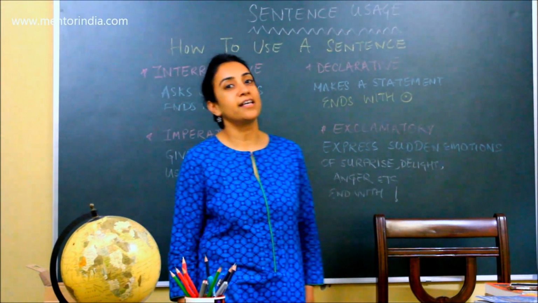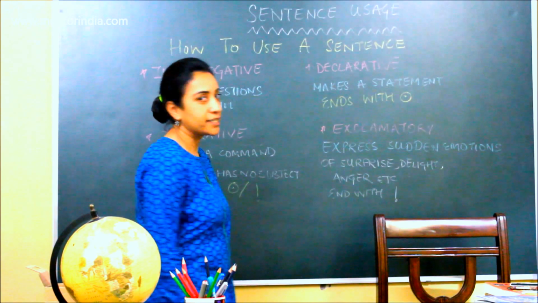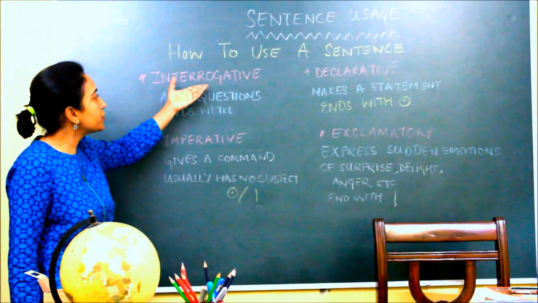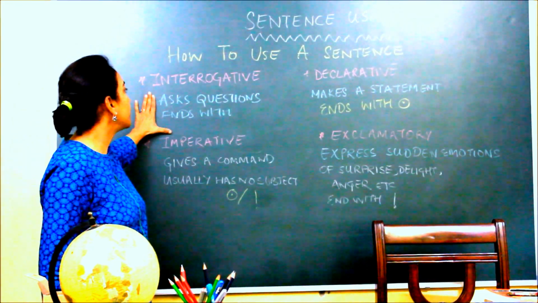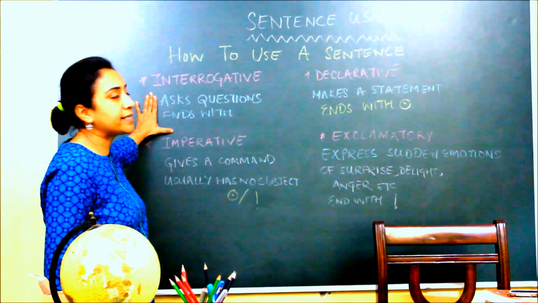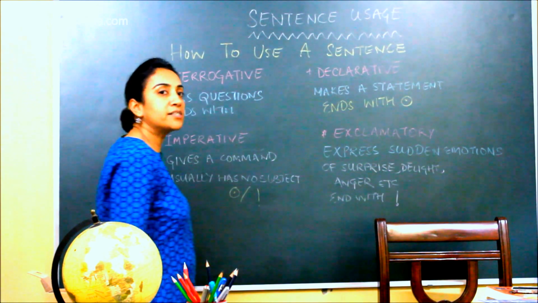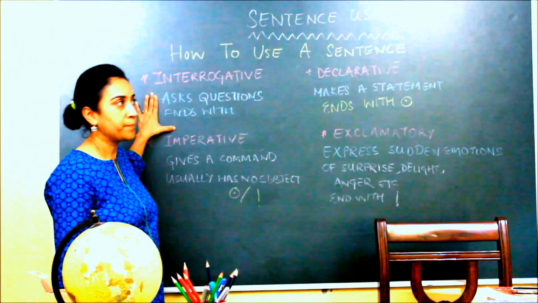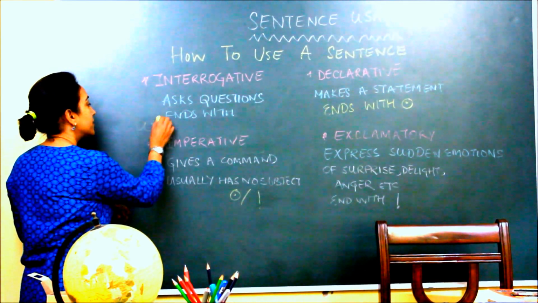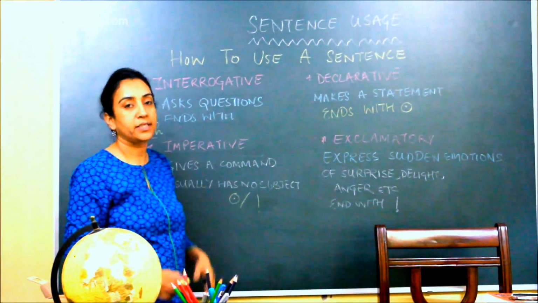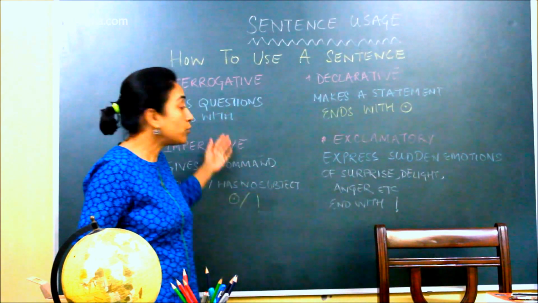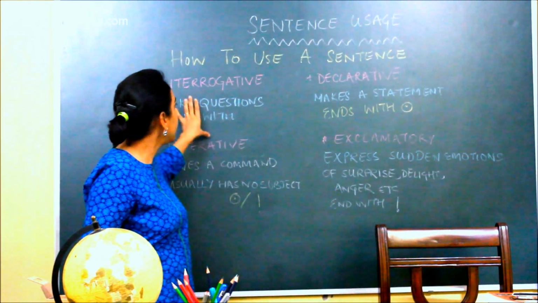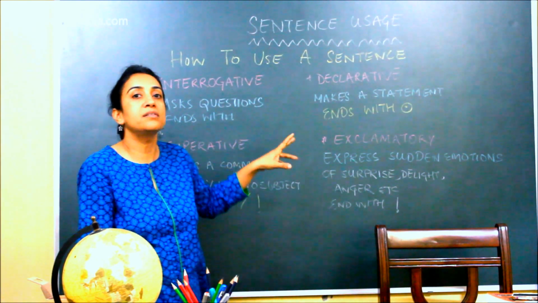After understanding the sentence structure, let's look at in which all ways we can use a sentence. To start with, the very first that we will speak today is the interrogative form. We can use a sentence in an interrogative form in which we ask for information. All the WH words like where, what, why, when, and also how, when they start a sentence, they create an interrogative sentence. What is interrogative?